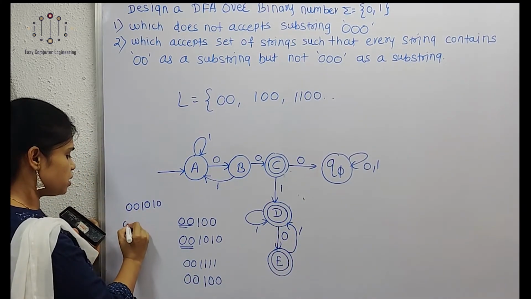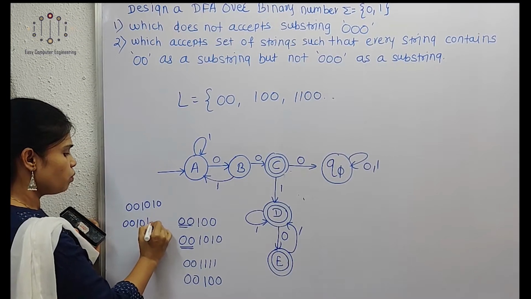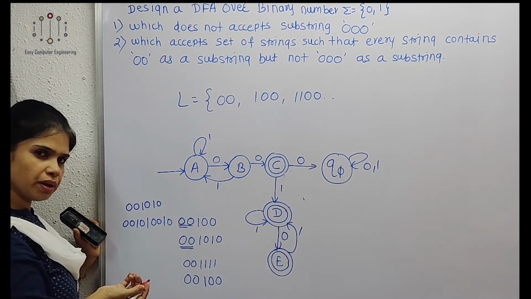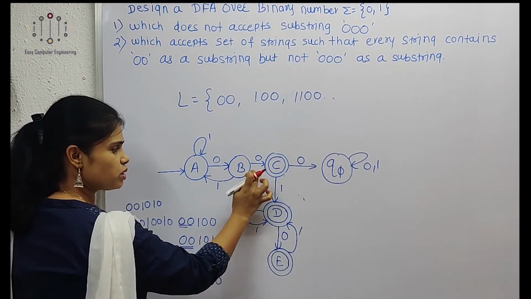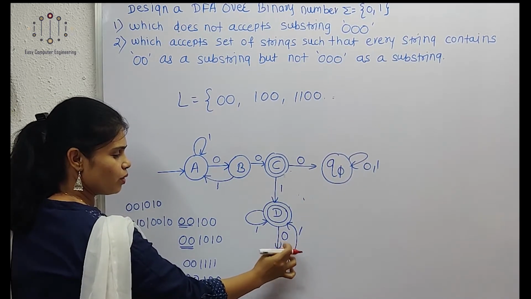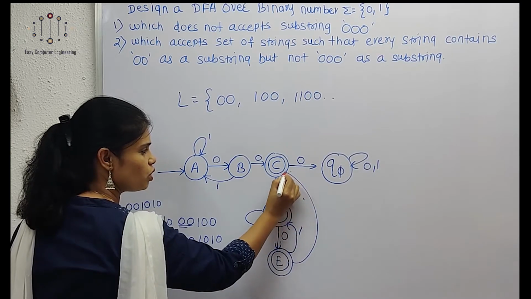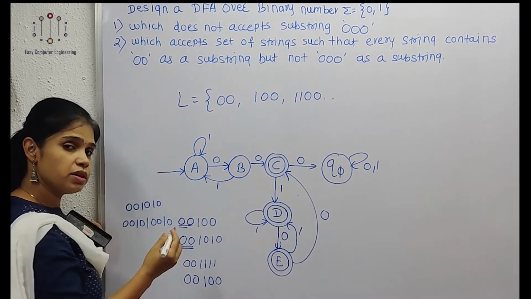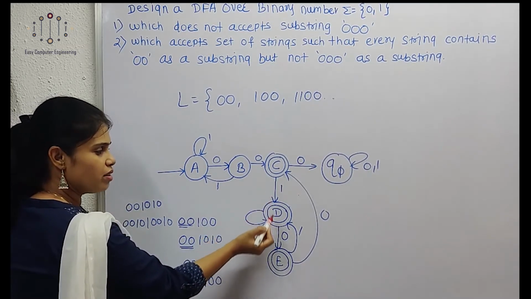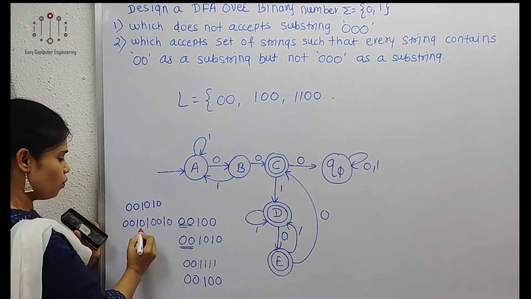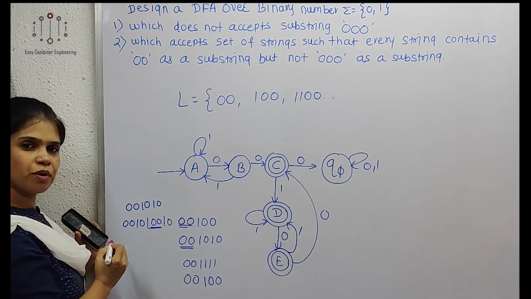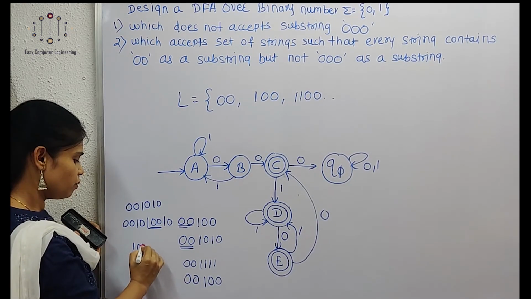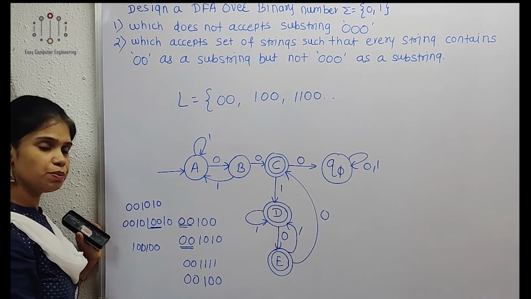What about 0010100, then 10, this is acceptable. So 10010, then here we can show a loop on 0. Again there is a possibility to get 100100, this is possible, and again 100100, so this is a possibility.